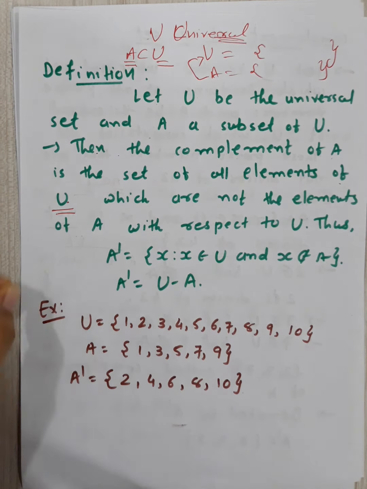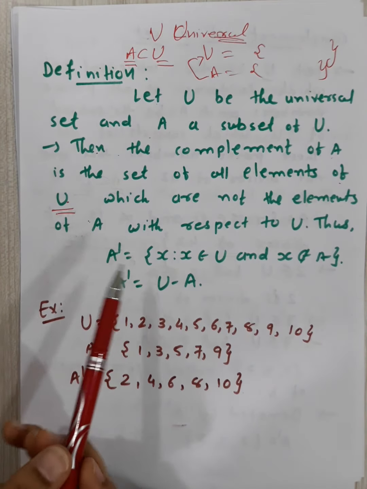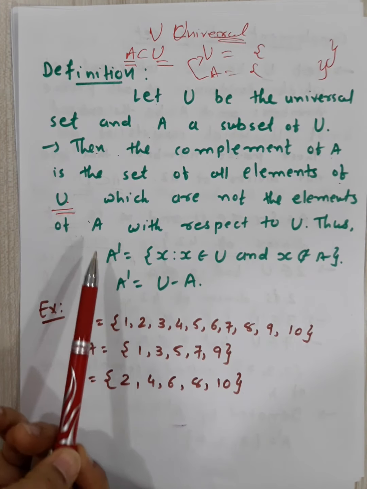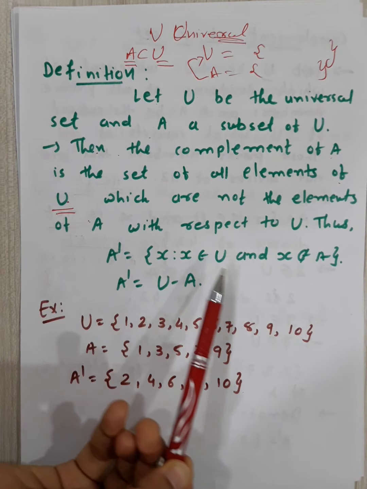Which are not the elements of A with respect to U. U में जितने भी आपके एलिमेंट्स होंगे वो आपको लिखने हैं, लेकिन वो A में नहीं होने चाहिए. It is called A dash. So that's why the symbolic definition of complement is A dash is equal to for all x, x belongs to U.